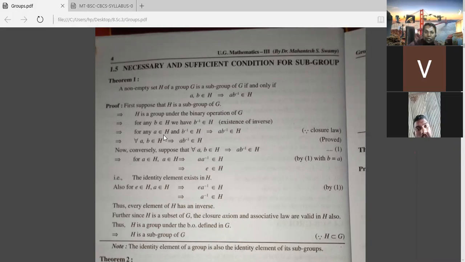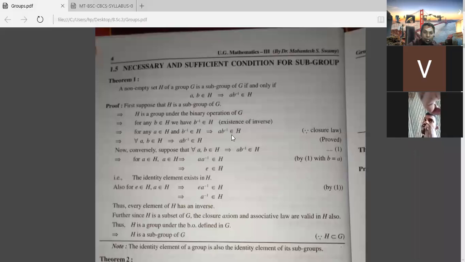Now already you know A belongs to H. One element belongs to H, and B inverse also belongs to H. Now if you combine them, why are you combining? Because H is a subgroup, which means it is a group, and so A into B inverse implies that A B inverse belongs to H, because you are using the closure law here. Closure law: A is an element of H, this is also an element of H, so if you take the product, that also belongs to H.